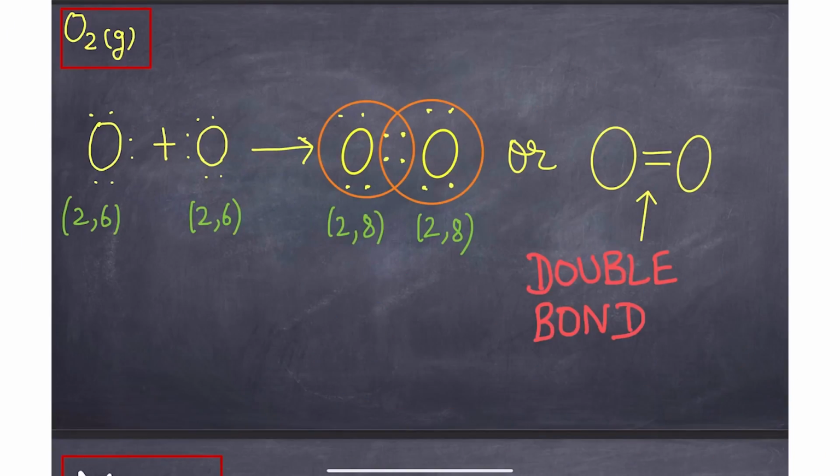Similarly, you have other elements displaying the same properties. For example, you have oxygen. So what does oxygen do? It has 6 valence electrons and it needs 2 more electrons to complete its octet. So what does one of the oxygen atoms do? It gives 2 electrons, and the other oxygen atom also gives 2 electrons. Totally there are 4 electrons in the sharing space. These two atoms, that is one oxygen atom and the other oxygen atom, share these electrons.